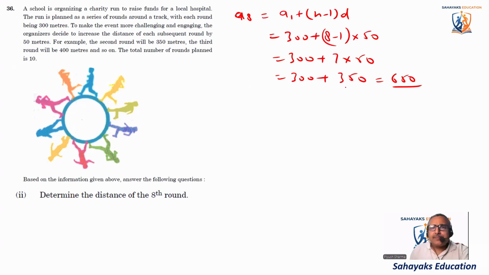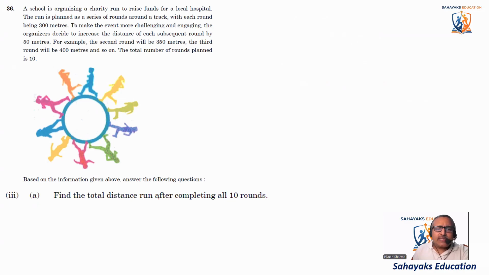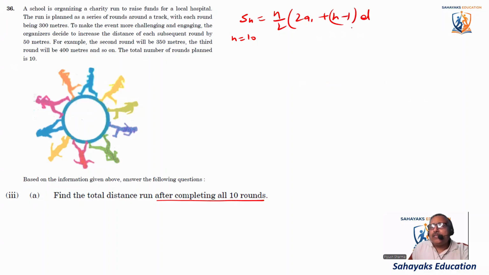Coming to find the total distance run after completing all 10 rounds, or somebody has completed all 10 rounds, we have to find the total distance. So we have to find the sum of all 10. So n is equal to 10, and you have to find the sum Sn. S10 is equal to, we know the formula, n by 2 into (2a1 plus (n minus 1) into d). This is something which we know.